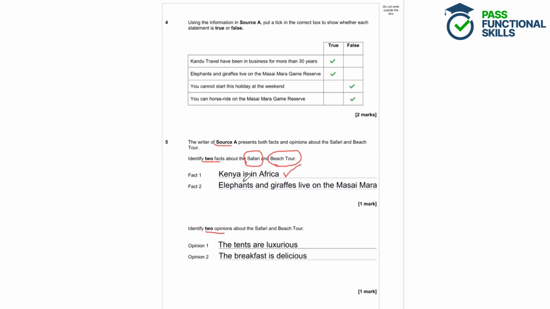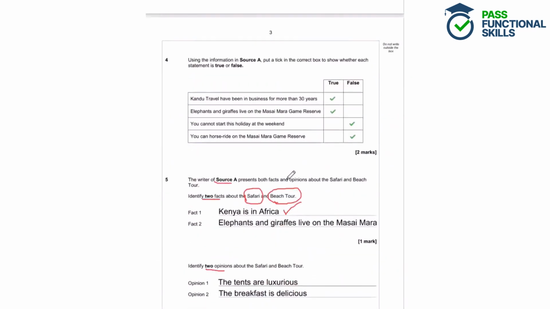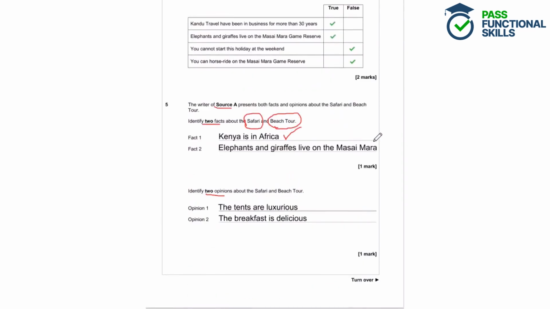Fact 2, elephants and giraffes live on the Masai Mara. Well, we can see from the source that that is a true fact. You can see elephants and giraffes on the Masai Mara. So you can't dispute that, that is true.